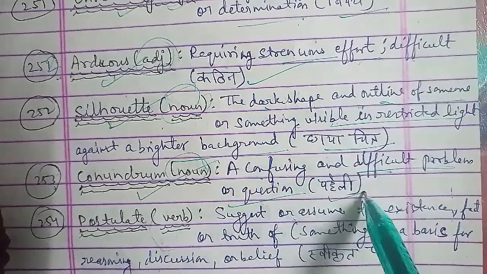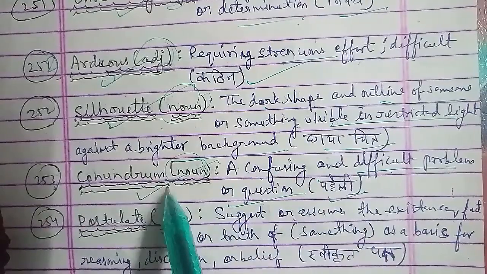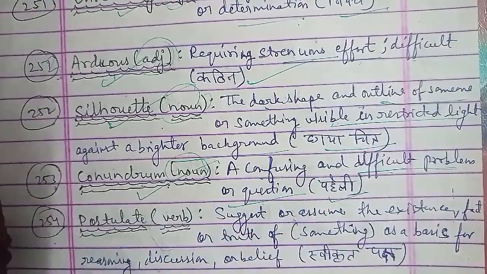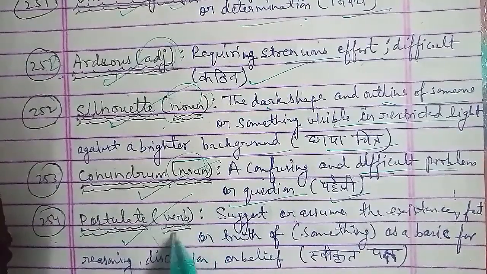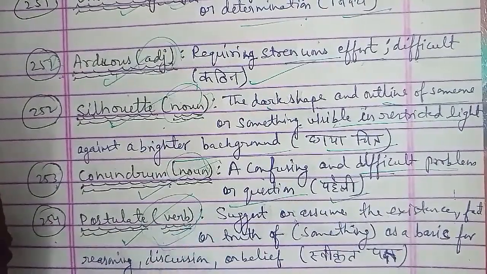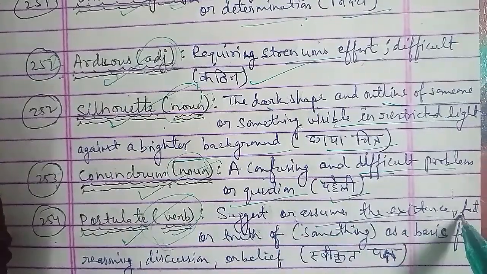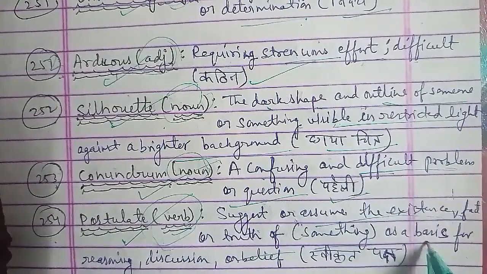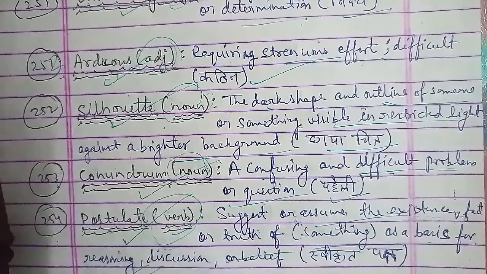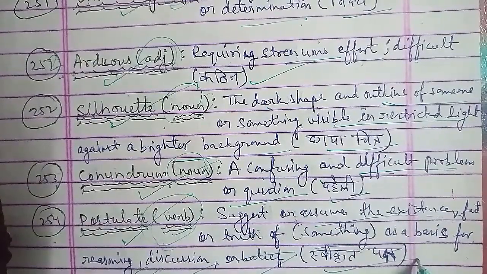Next one is the 256th word here, that is dismally. Dismally is a word that is used as an adverb here, and dismally means in a depressed manner, और that is उदासी से. कोई चीज़ उदासी से अगर आप कर रहे हो या उदासी से हो रही है, in that way you can use the word dismally there.